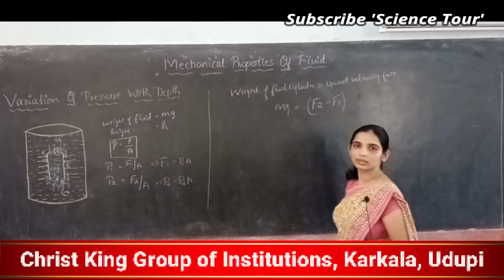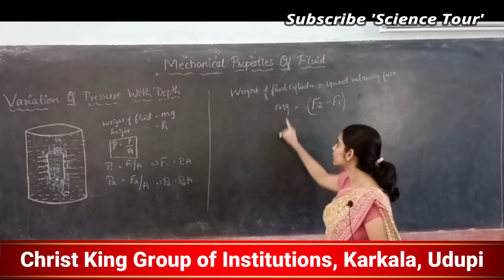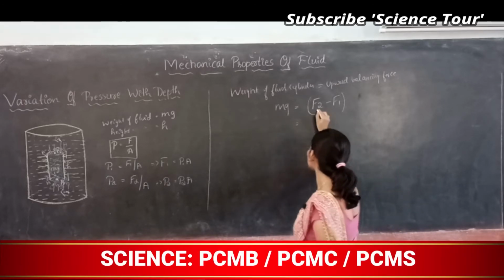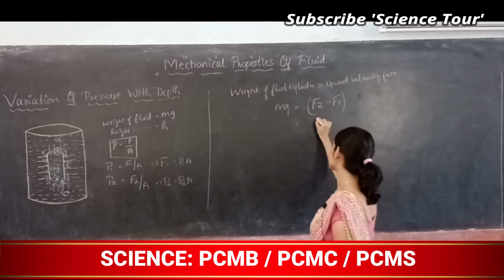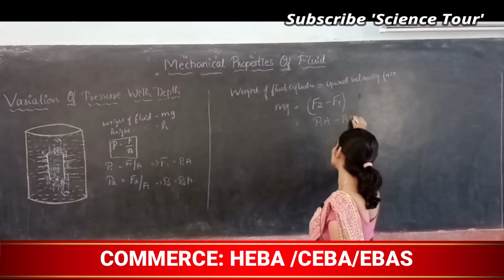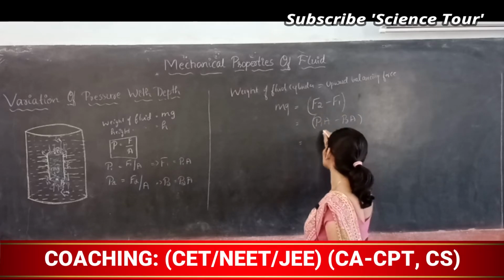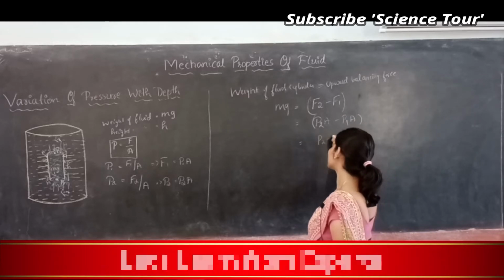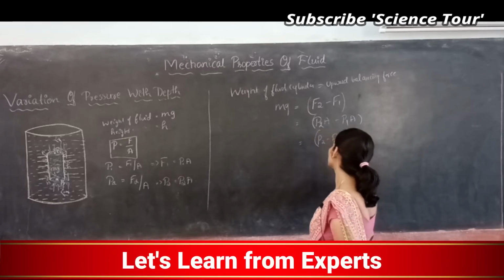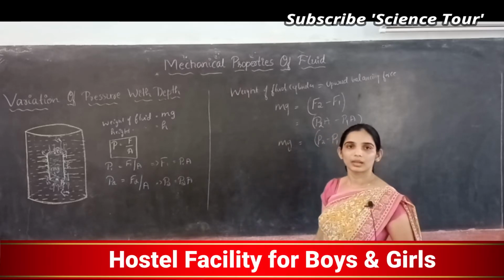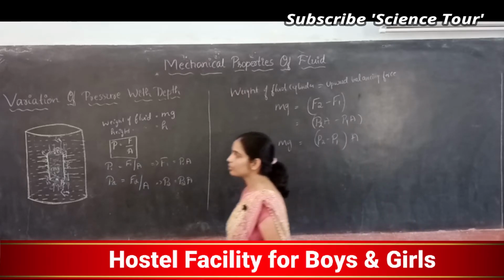So F2 minus F1 equals mg. F2 minus F1 can be written as P1 into A minus P2 into A, sorry, P2 into A minus P1 into A. So (P2 minus P1) into A is equal to M into G.